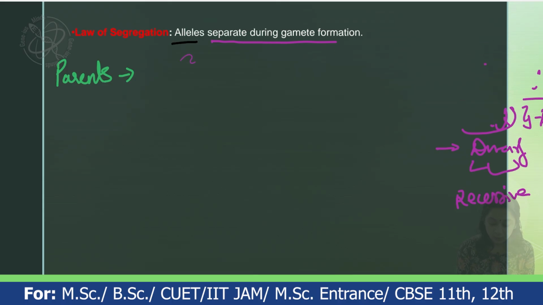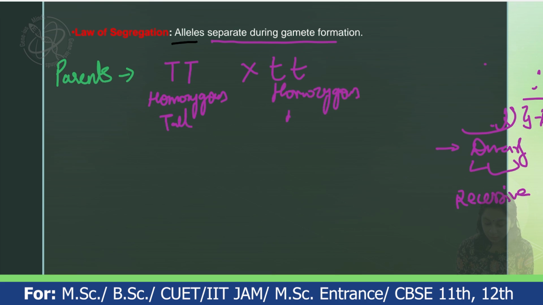So what will be the genotype? Capital T crossed with small t. The phenotype is homozygous tall crossed with homozygous dwarf. Now according to the law, the alleles separate during gamete formation.